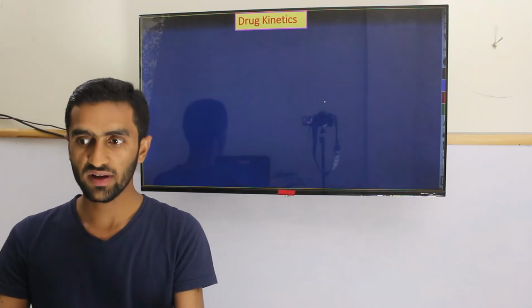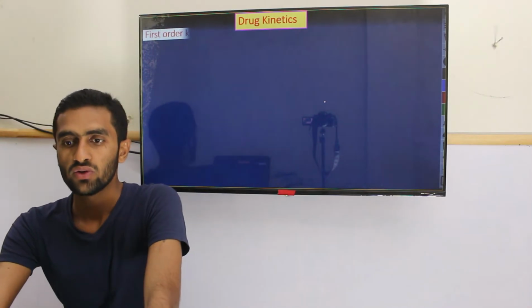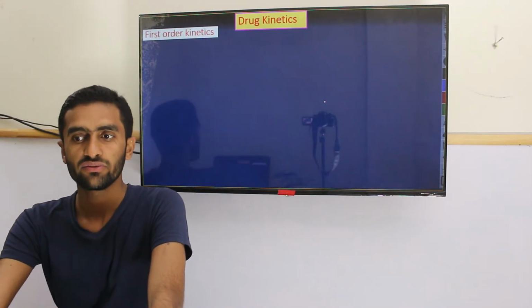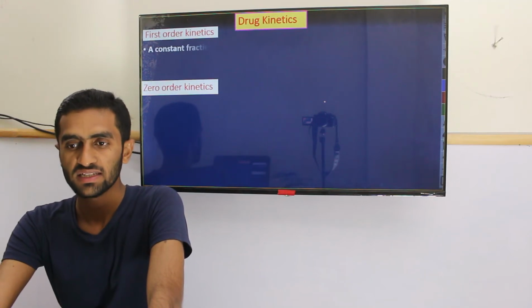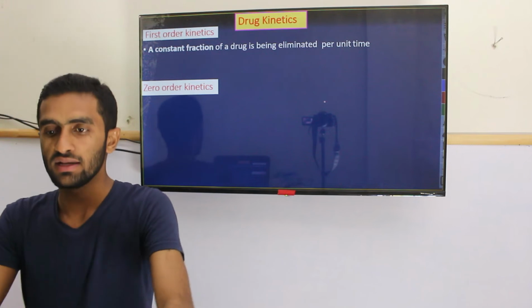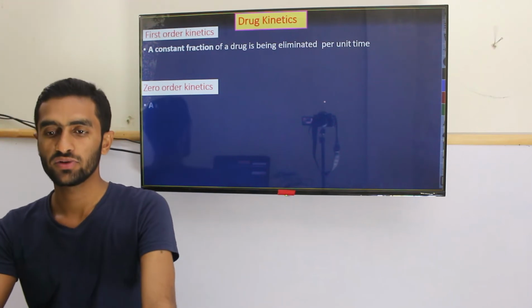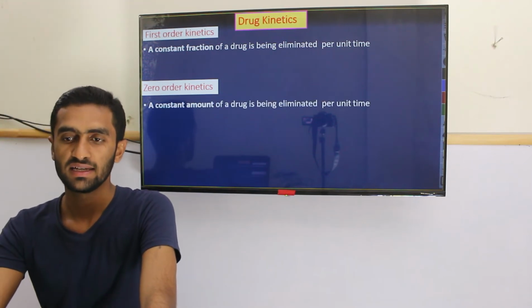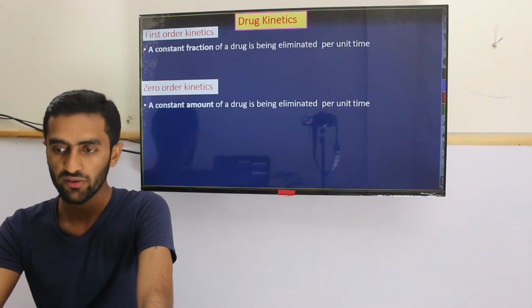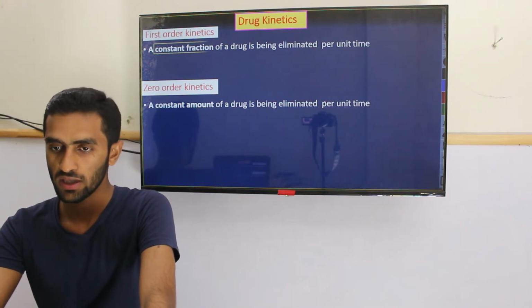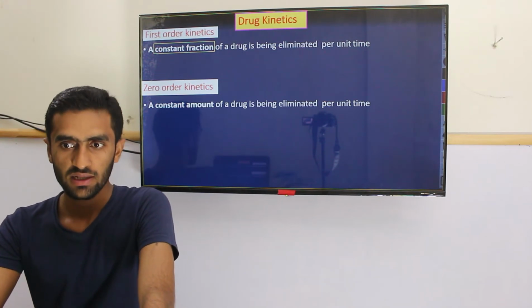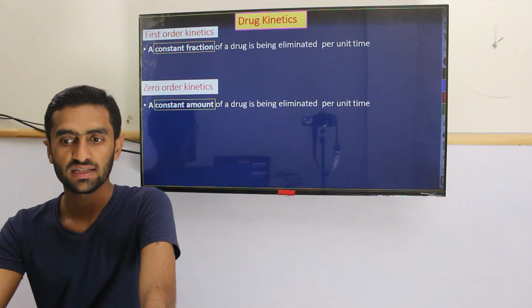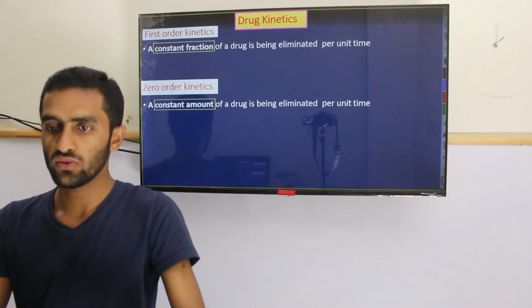Half-life is one of the important factors over the kinetics. So there is first order kinetics, which is confusing for many students, and zero order kinetics. First order is simply a constant fraction of the drug that is being eliminated per unit time, while zero order is a constant amount of drug that is being eliminated per unit time. So just look: constant fraction is first order, while constant amount is zero order.